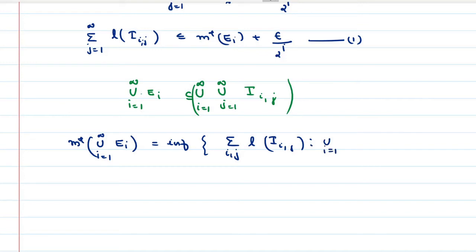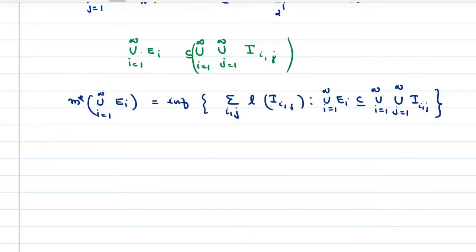Union i equal to 1 to infinity Ei is a subset of union i equal to 1 to infinity union j equal to 1 to infinity Iij. Right? This is the definition. Now we can apply the definition of infimum. Infimum ആണല്ലോ ഏറ്റവും ചെറിയ വാല്യൂ ഏതാണ്?